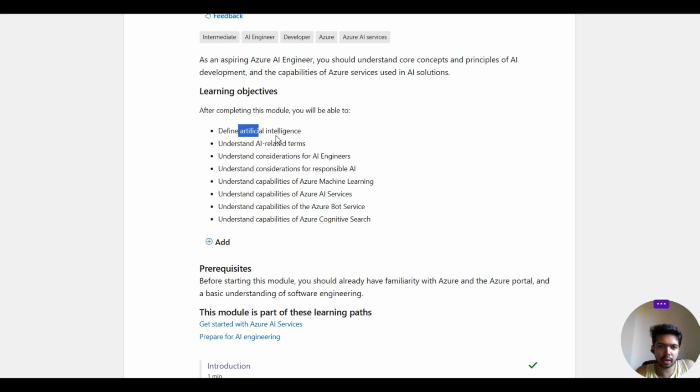We will define what artificial intelligence is. We will understand AI-related terms, considerations for AI engineers, considerations for responsible AI, Azure Machine Learning, capabilities of Azure AI services, capability of Azure Bot Service, and capabilities of Azure Cognitive Services. What is Cognitive Search? These are services provided by Azure.